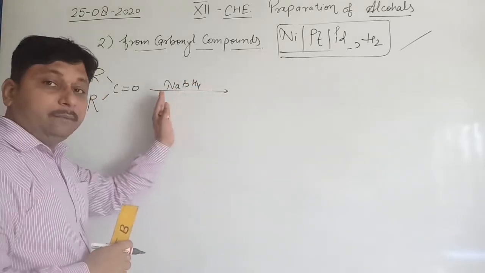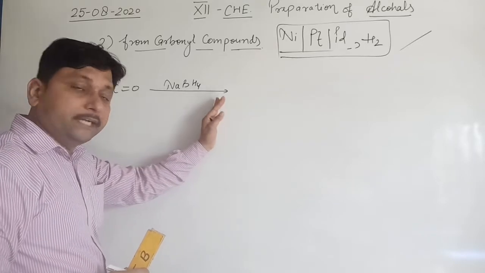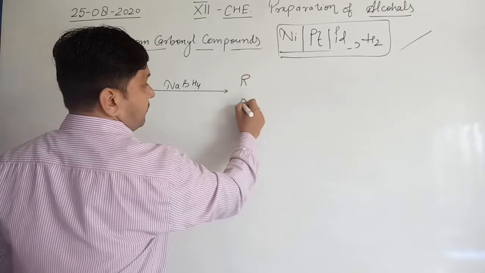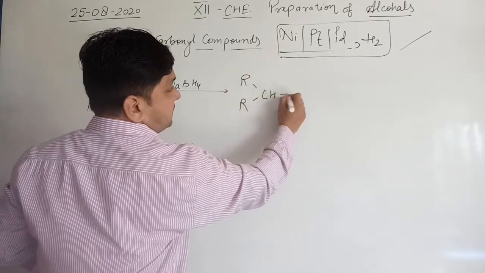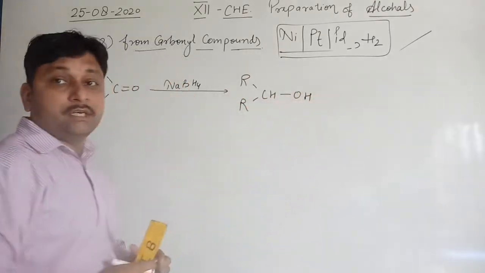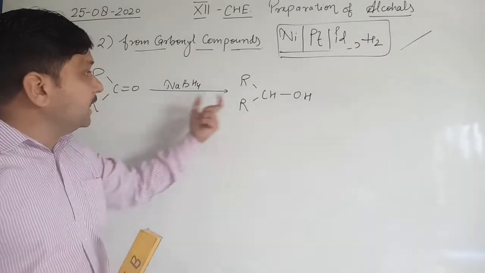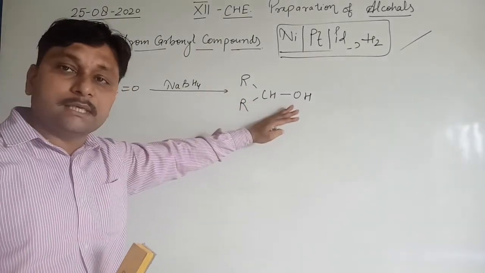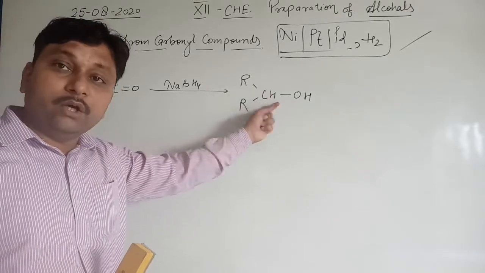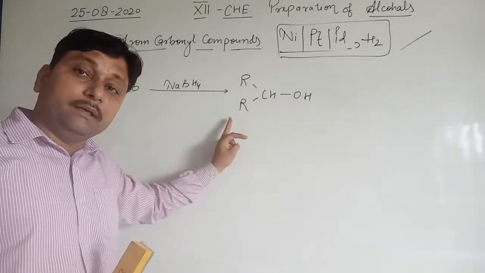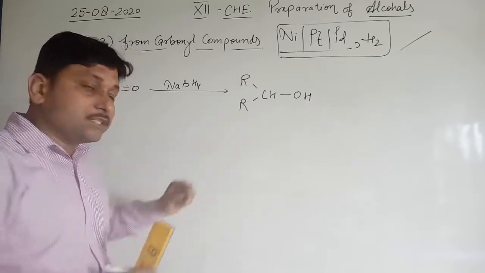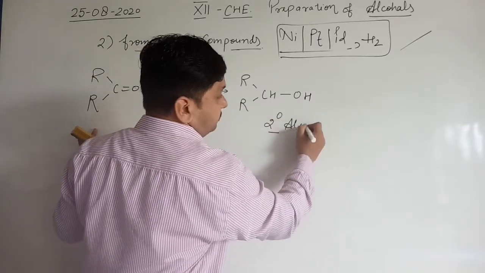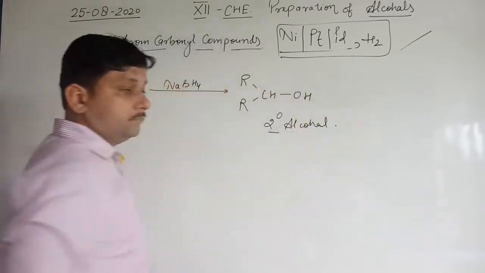Suppose it takes NaBH4, sodium borohydride, again this CO part will be converted into CHOH. It forms a secondary alcohol because this carbon has only one H and 2 carbon alkyl chains. That's why ketones are converted into secondary alcohol. Clear?